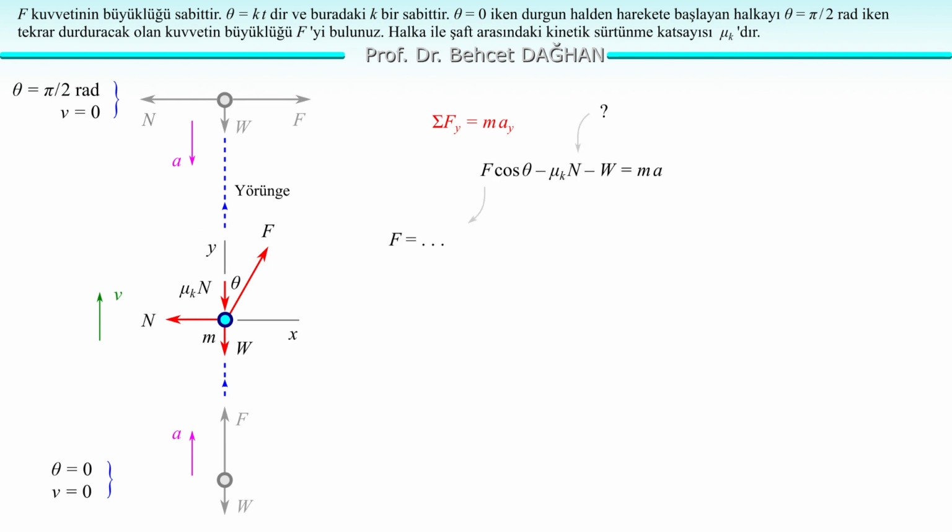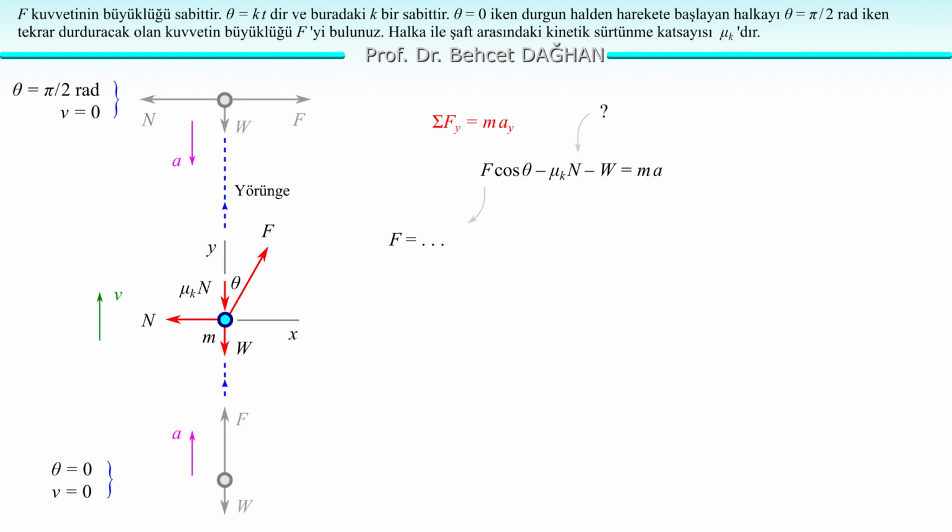The normal force is perpendicular to the y-axis. The projection of the force F is F cosine theta. It is upward, therefore positive. The friction force is downward, therefore negative. Its projection is equal to itself, minus mu k N.